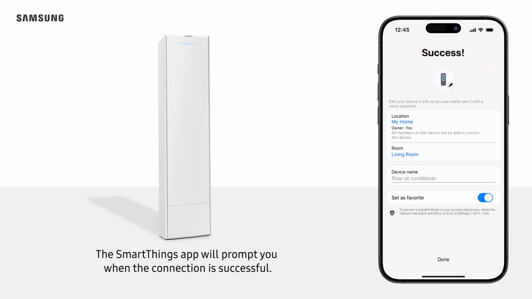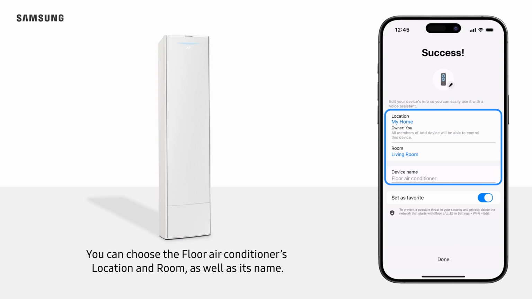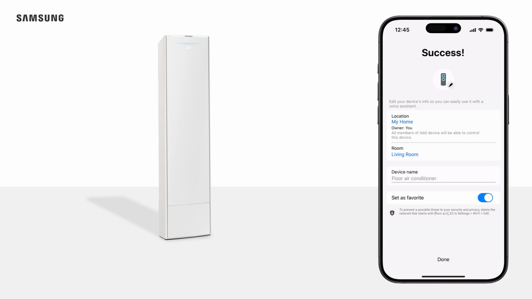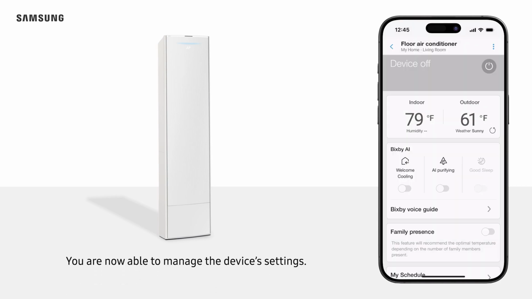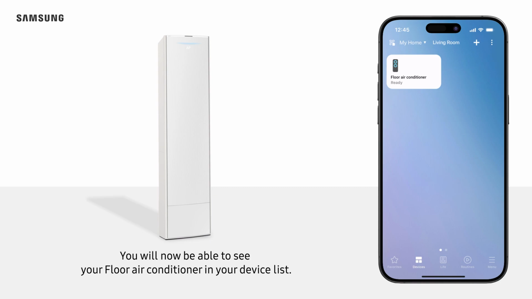The SmartThings app will prompt you when the connection is successful. You can choose the floor air conditioner's location and room, as well as its name. When you are finished, tap Done. You are now able to manage the device's settings. Tap Back. You will now be able to see your floor air conditioner in your device list.